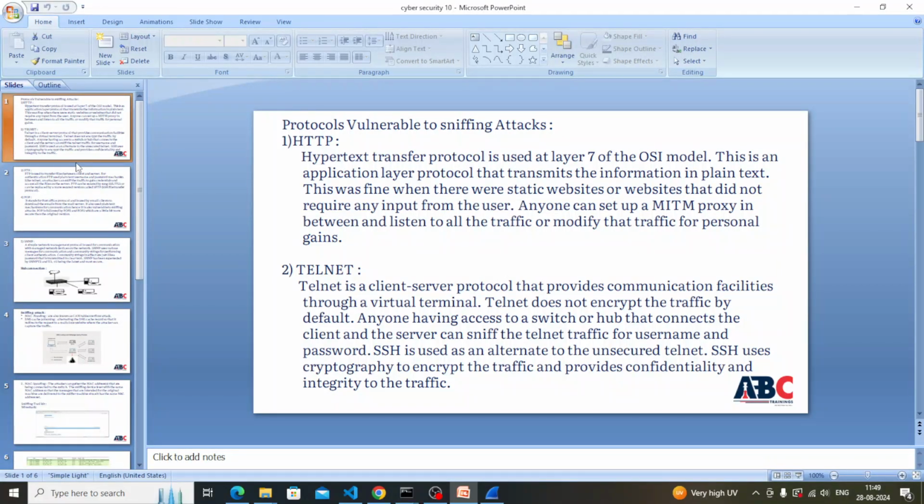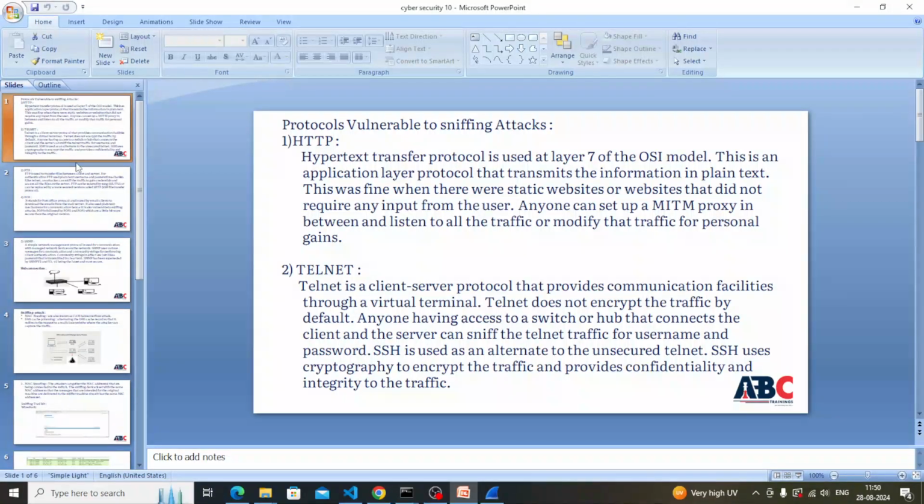Most of the time, a proxy sits between the listener and the traffic and modifies the traffic for personal gain. So HTTP is replaced by HTTPS. When we use WhatsApp, there is end-to-end encryption, so no one can modify the data. When two people communicate, the message sent from the sender cannot be modified by anyone else. It directly reaches the destination, the receiver. That means there is end-to-end encryption for WhatsApp, and that is the HTTPS format.